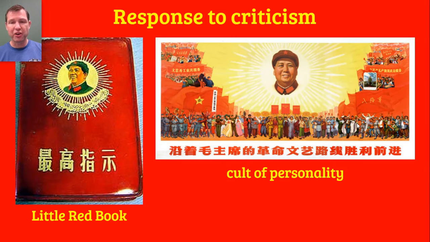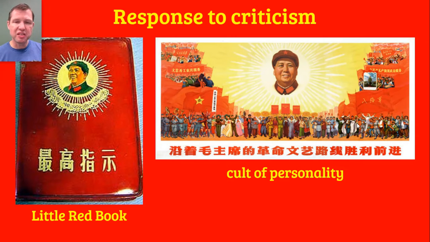But now, with the failure of the Great Leap Forward, which was very clear by 1960, it was very clear that the Great Leap Forward had been a failure. Now, for the first time, people began to criticize Mao Zedong and at least question and cast doubts on the wisdom of his policies. If they didn't criticize him directly, they were criticizing his policies and his decisions. And Mao was the kind of person who simply did not tolerate that.